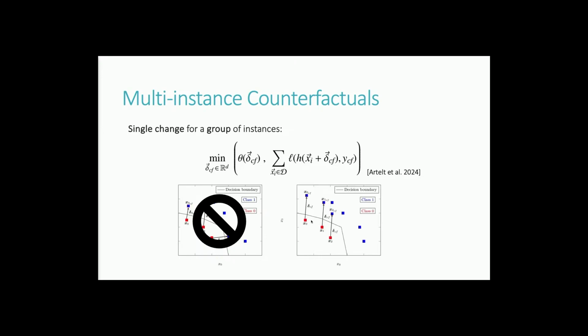So again, we have the same setting. We have our data points here, the red ones. We have the decision boundary. And now we are looking for a single change, a single error that, if applied to those instances, gets all those instances moved across the decision boundary. And you see that here we always have the same error. It's the same direction and the same length. If I apply it to all my 3 data points, they all get moved over the decision boundary. This is what we are looking for.